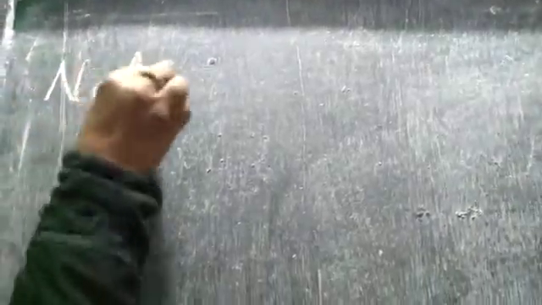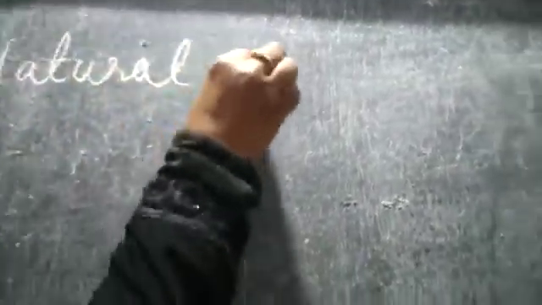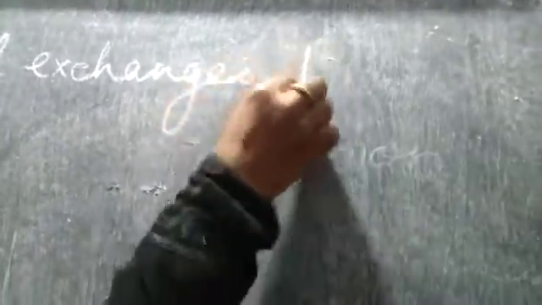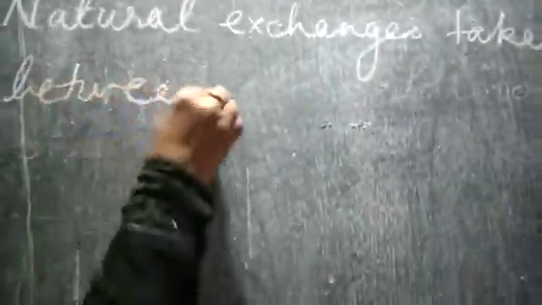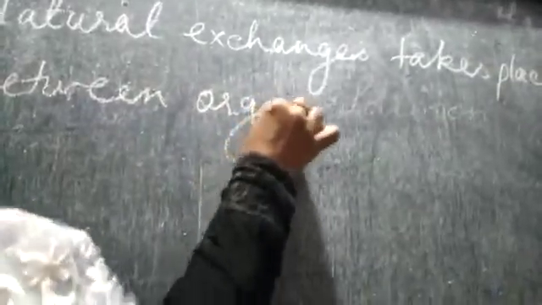Many natural exchanges are taking place between organisms. For example, if you see the plants, they intake carbon dioxide.